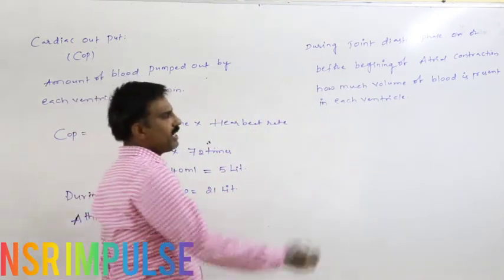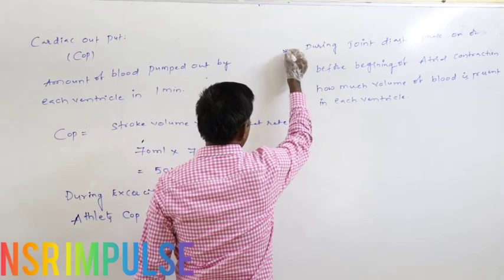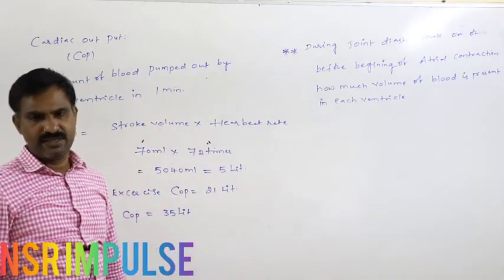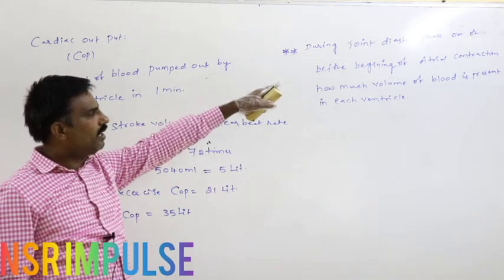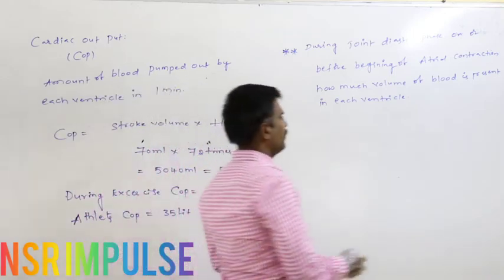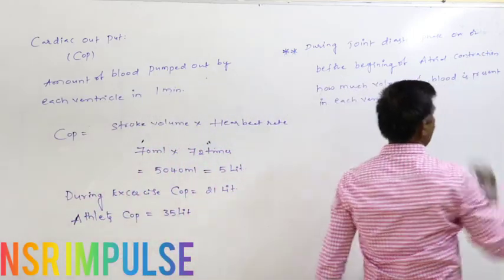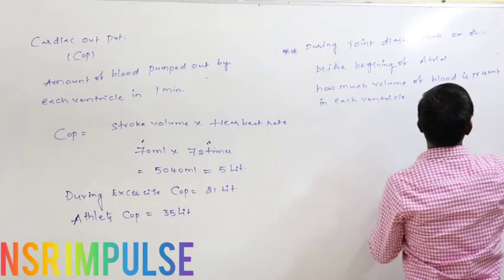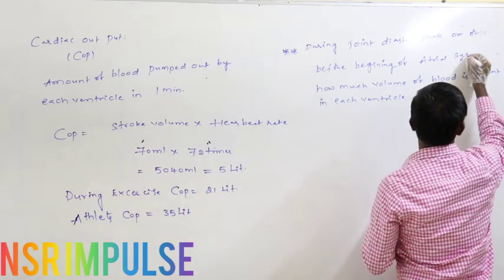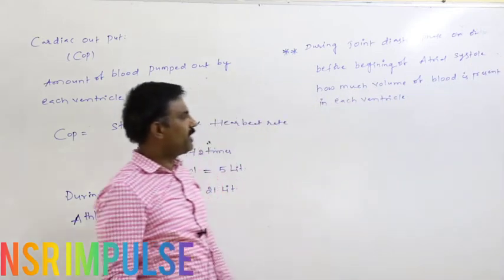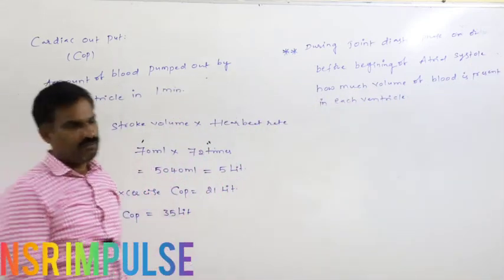During the joint diastolic phase, on or before the beginning of atrial contraction or atrial systole. Atrial contraction is nothing but atrial systole. How much volume of blood is present in each ventricle is the question.